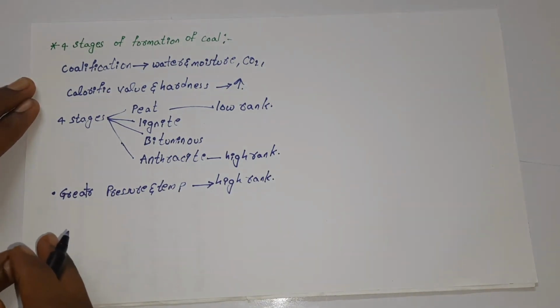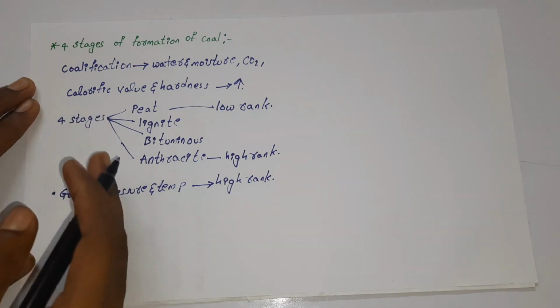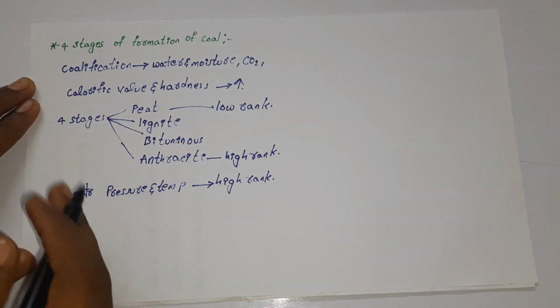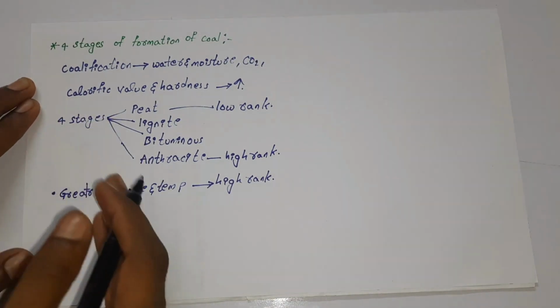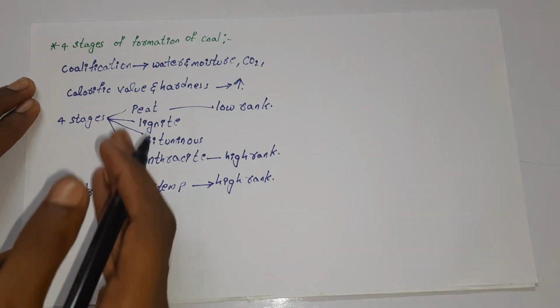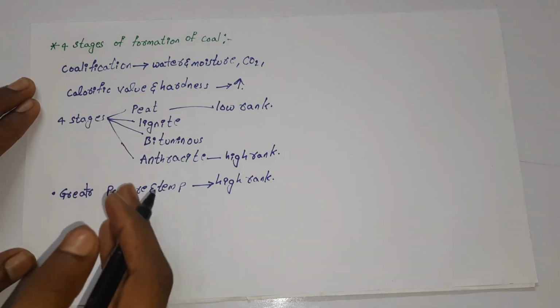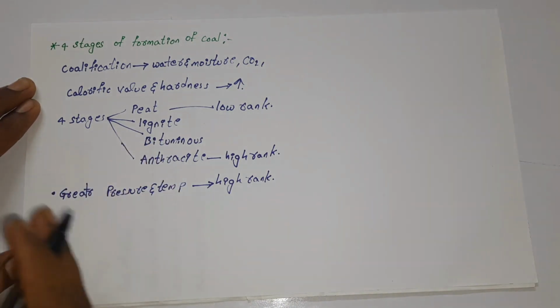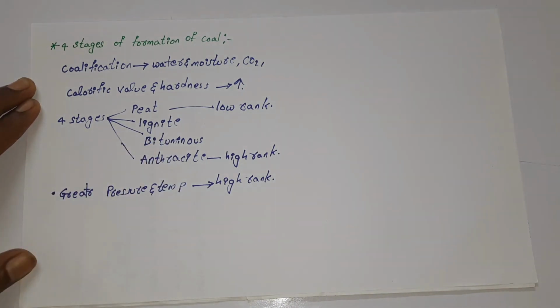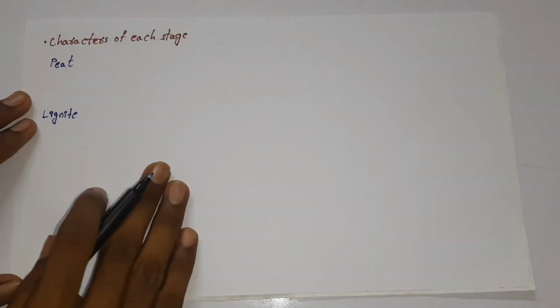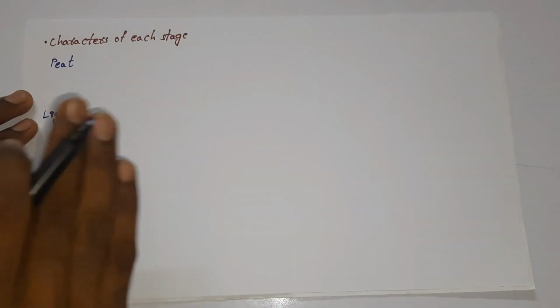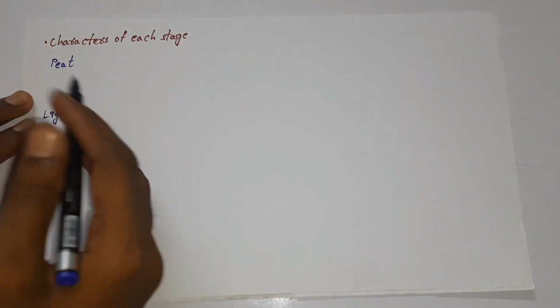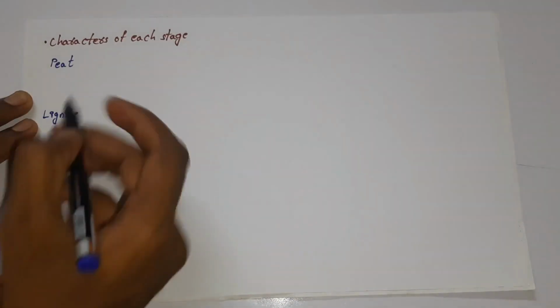So we need to know, as we have seen, there are four different types of stages. Let us see what are the characters of the four different types of stages. Every stage, which is peat, lignite, bituminous coal and anthracite, will have different characters in the formation of four different types of coals. Let us see what those characters are. We classify the coals into four different types: peat, lignite, bituminous coal and anthracite.